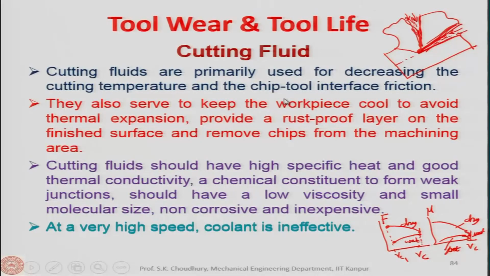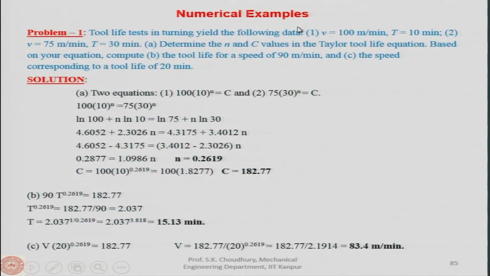Now, let us discuss some of the applications through some numerical problems, how we can implement the tool life equation, the tool life theory that we have learned. Let us say a tool life test in turning yields the following data.